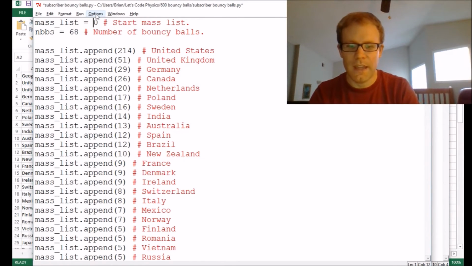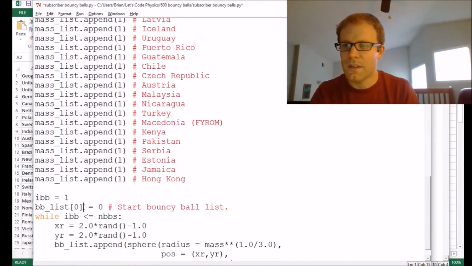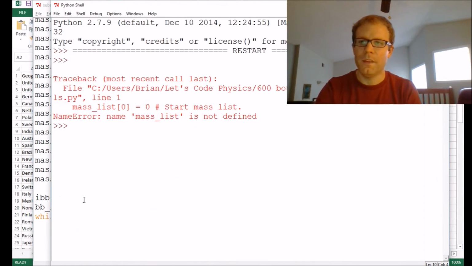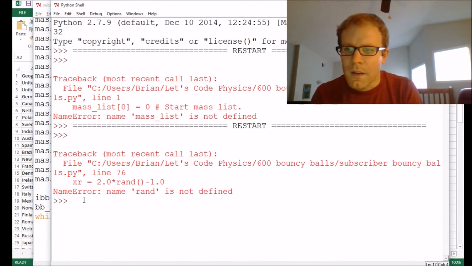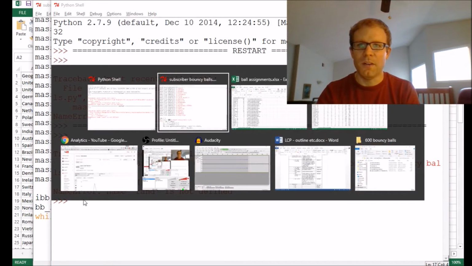You just start out with the actual list. There we go. And I need to do the same thing here. There we go. Let's try that. Name rand is not defined. Okay, I'm going to need to look up what the random number command is. So I'm going to cut here.